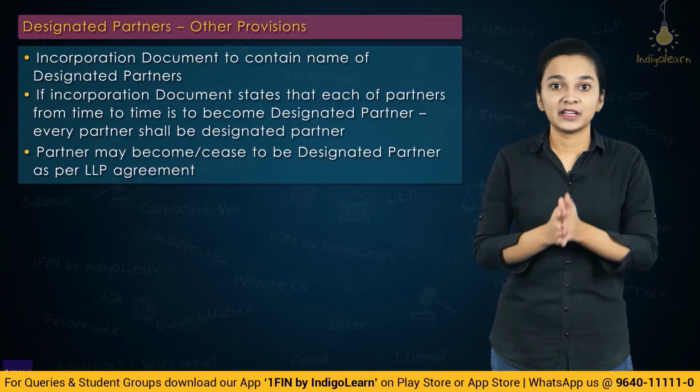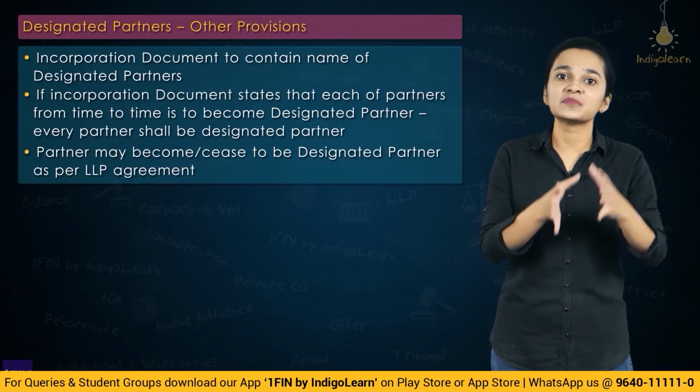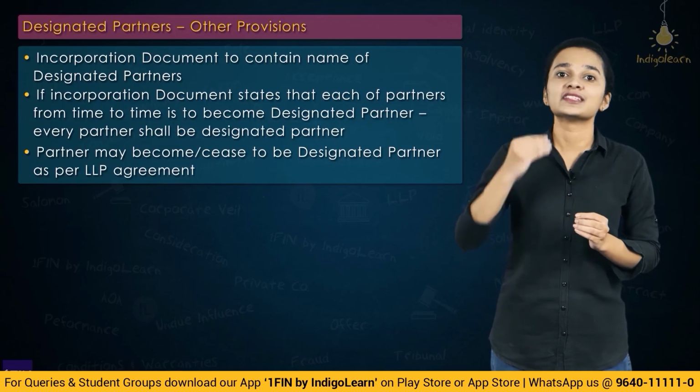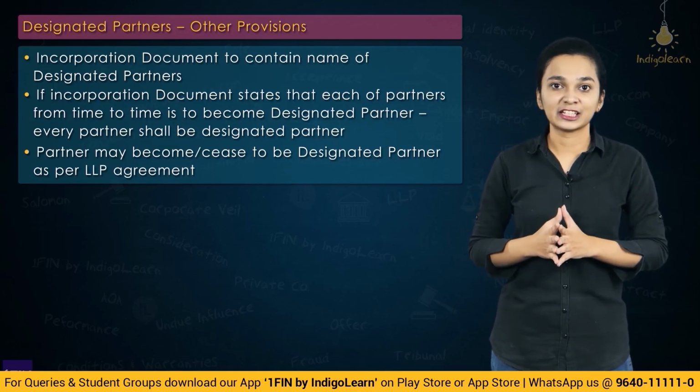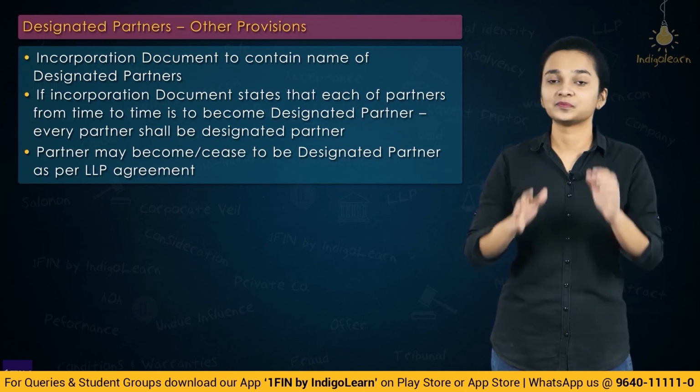So we know an LLP agreement has to be made, and in accordance with whatever terms and conditions have been specified in the LLP agreement, a person may be appointed as a designated partner or may cease to be a designated partner.